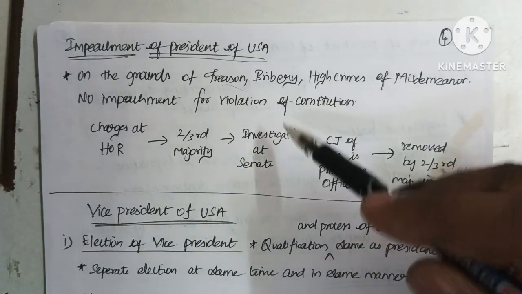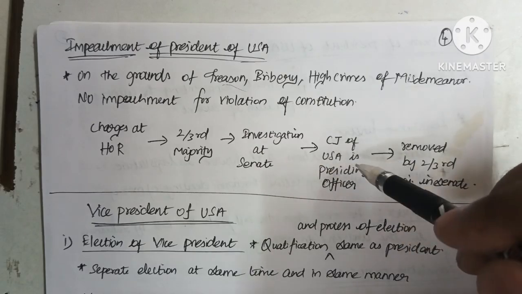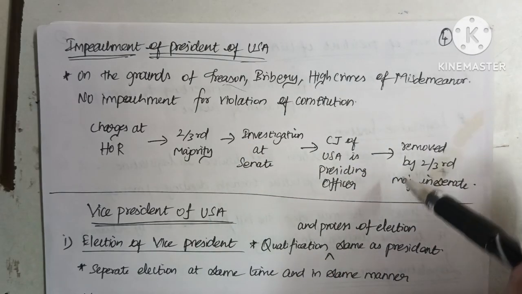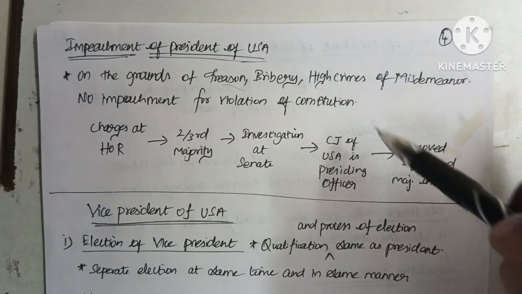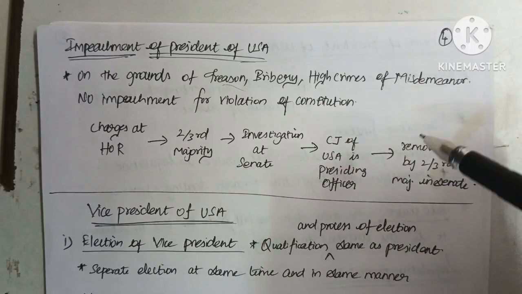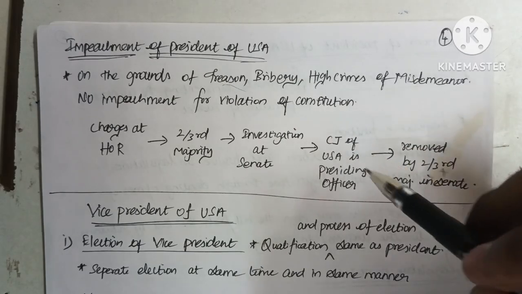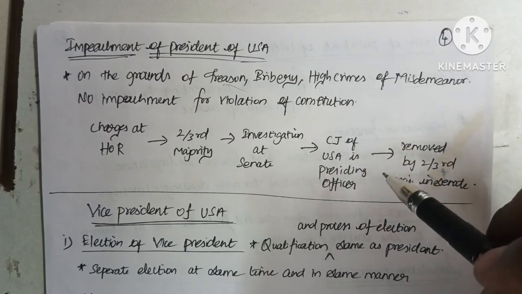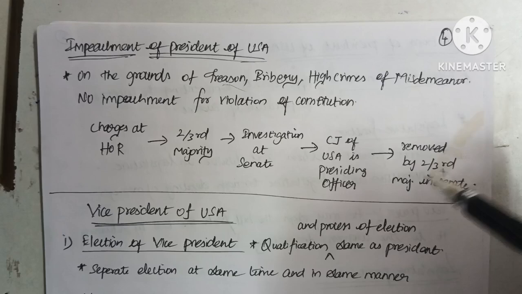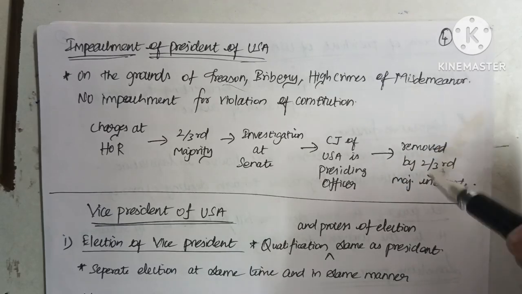So here the investigation was headed by the Chief Justice of the USA, who is the presiding officer of such an investigation committee. Once the president was found guilty by this committee, then he can be removed by the passage of a proposal by a two-thirds majority in the Senate.